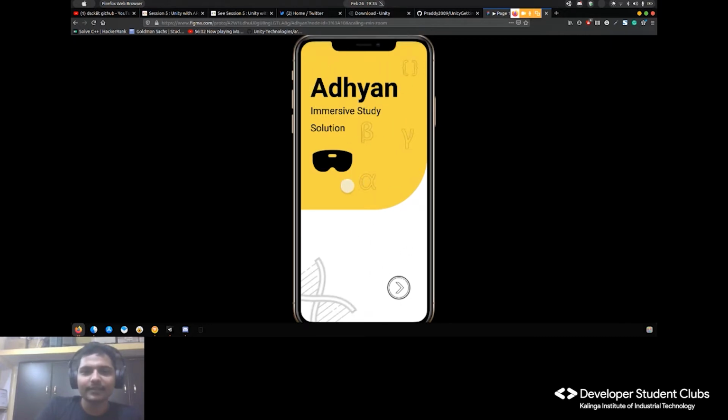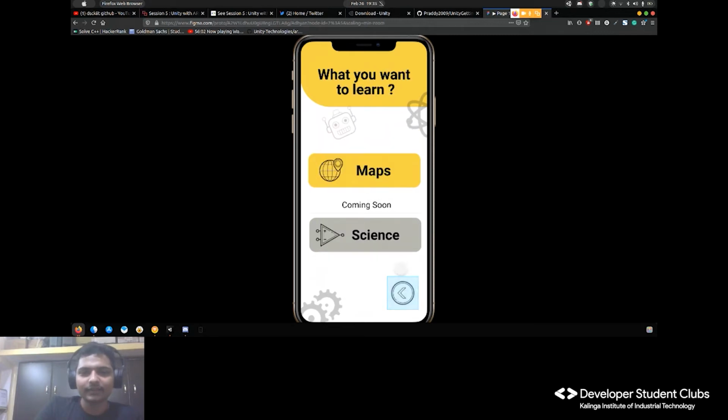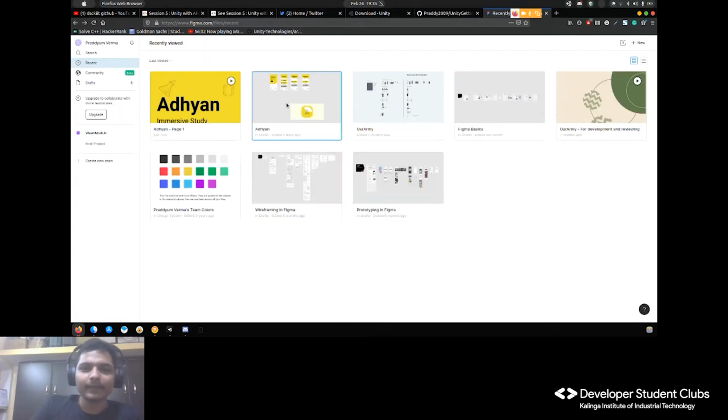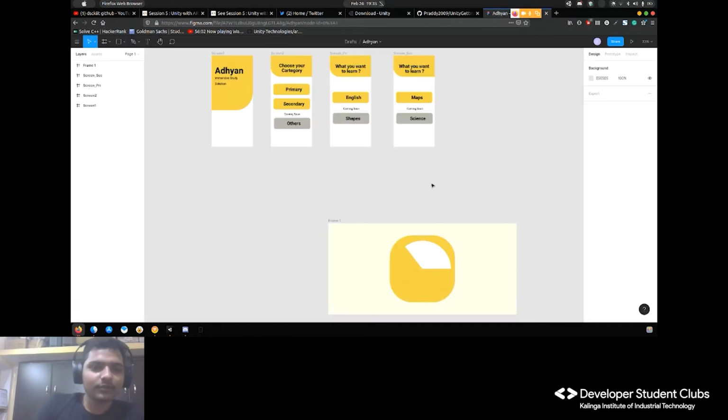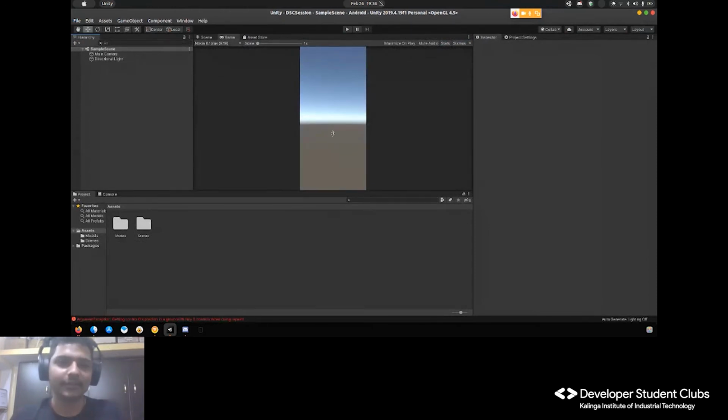You can just make a prototype of it and then add all the immersive stuff into that so that things can move along. Okay, let's come back to the project. These are the steps: you just have to define the frame, then add the elements, and then simply download it. Now, coming to this, we really want to make something very simple.